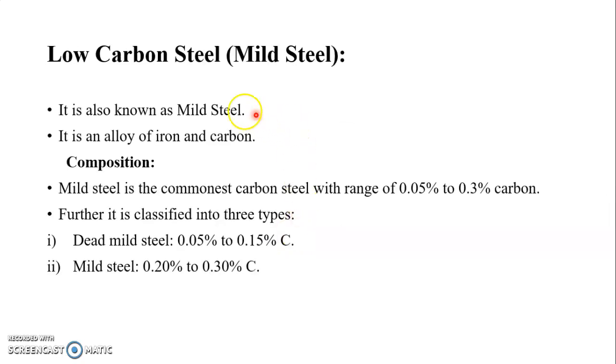The first one is low carbon steel. Low carbon steel is also called mild steel. It is an alloy of iron and carbon. Following is the composition of low carbon steel or mild steel. Mild steel is the commonest carbon steel, with a range of 0.05% to 0.3% carbon. Further, it is classified into two types: dead mild steel, 0.05 to 0.15% carbon, and mild steel, 0.20 to 0.30% carbon.